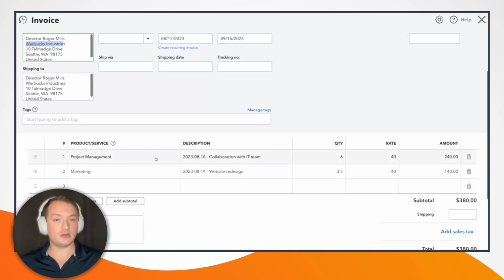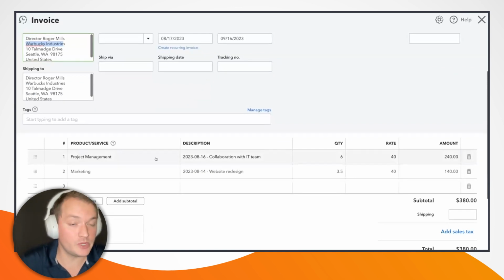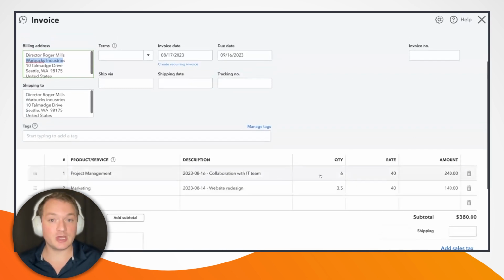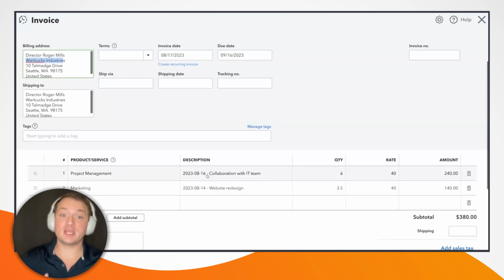And if I scroll down here, we can see that we've also pulled in line item information about these time tracking entries. So we have 2 entries associated with this project, which we created a few minutes ago, 6 hours of project management at a rate of $40 an hour. And that job occurred on the 16th of August, yesterday.